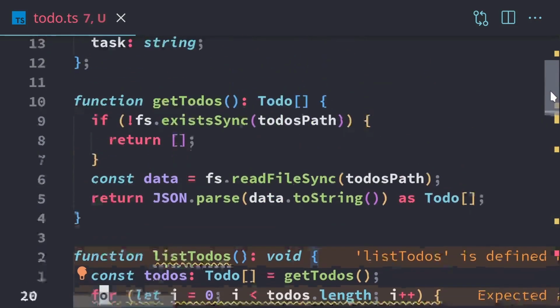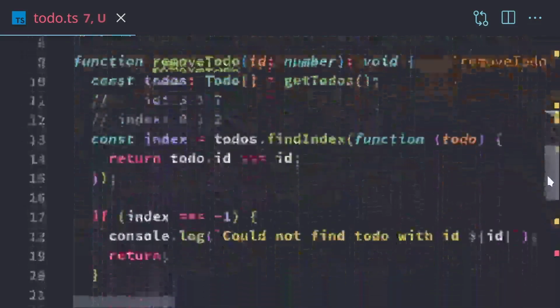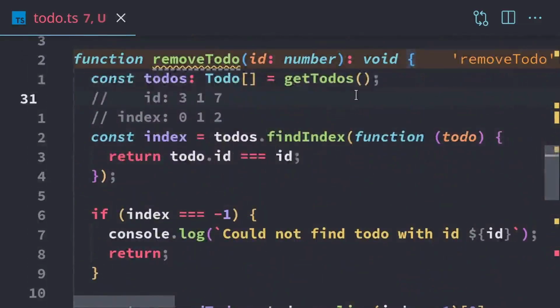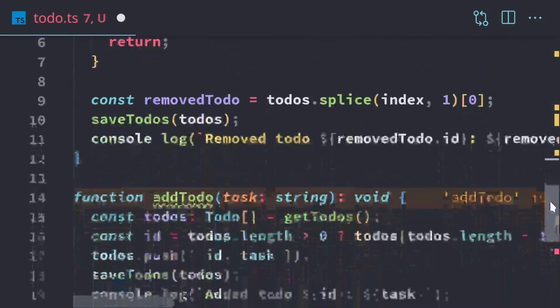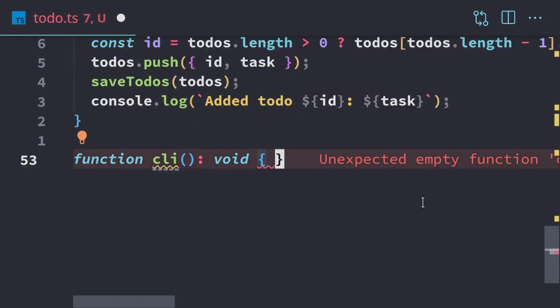So now we've finished up our functions here, and next we're going to be working on our CLI. Delete these comments, we don't need that. And we'll scroll down here, and we'll start working on our CLI function in the next video. It is going to be a little bit longer because the CLI is command driven, so we have to add multiple checks here to make sure that the user gets proper feedback for each command that they want to run. So I'll see you in the next video.